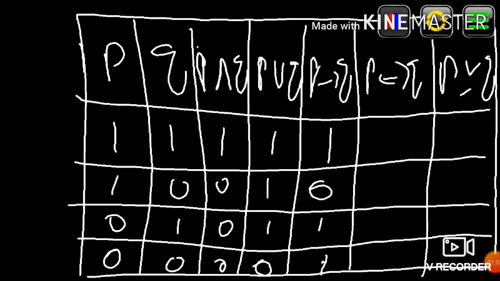P if and only if Q is true when both are true, false when one of them is false, both false, true. P or Q but not both is opposite to the previous one. So this is the truth table for all logical connectives.